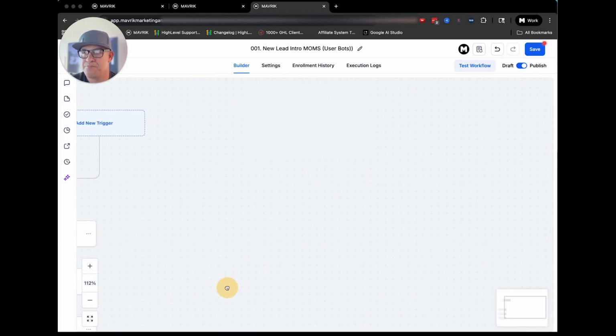Always go into the workflow and add yourself to the workflow here at the top. Then you can change right here, test a workflow right at the top here. And this will help you a ton too.